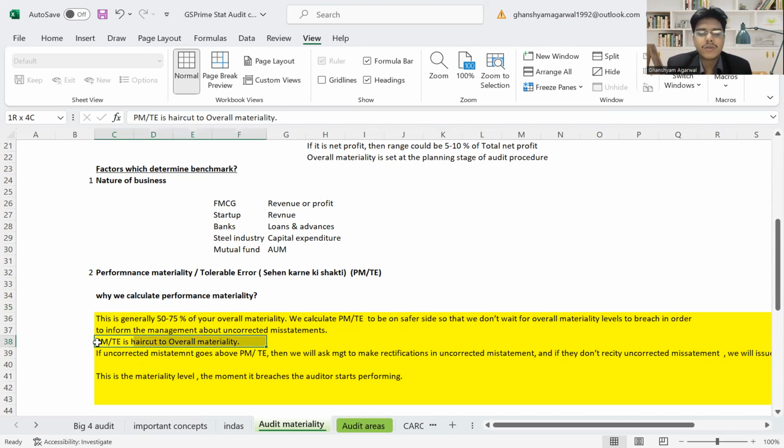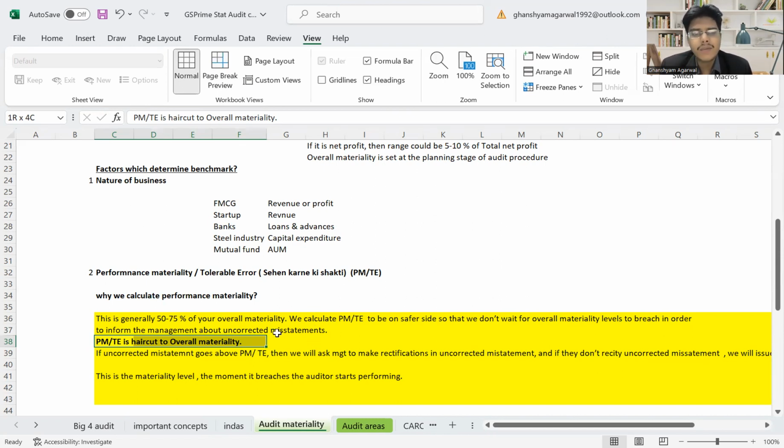Now, this is a haircut to the overall materiality. Haircut means how much haircut we need. And this is 50 to 75% of the overall materiality. We calculate PM or TE to be on a safer side, so that we don't wait for the overall materiality level to breach in order to inform the management about the uncorrected misstatement.